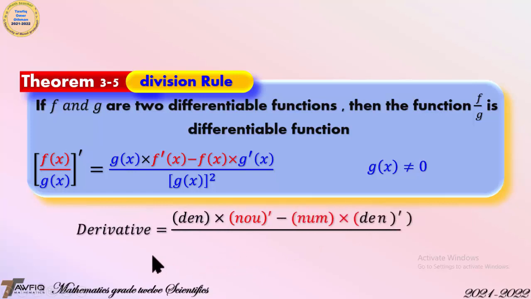That means the derivative of the division of two functions is denominator times numerator derivative, minus numerator times denominator derivative, then over denominator squared.